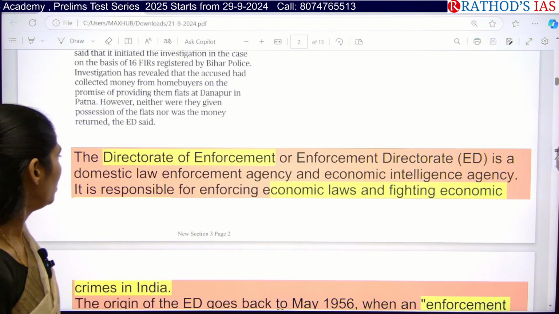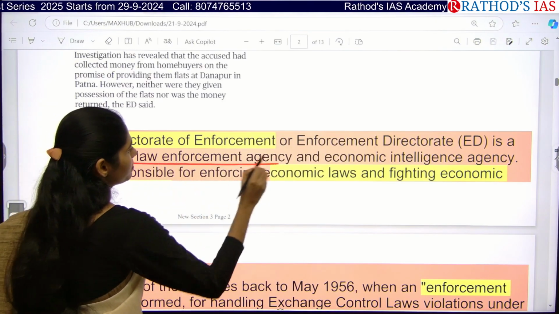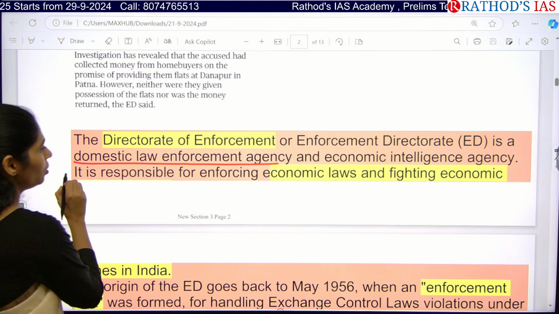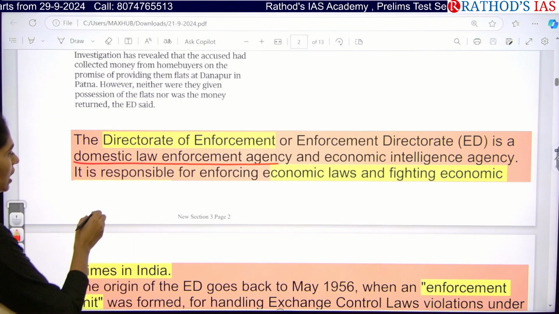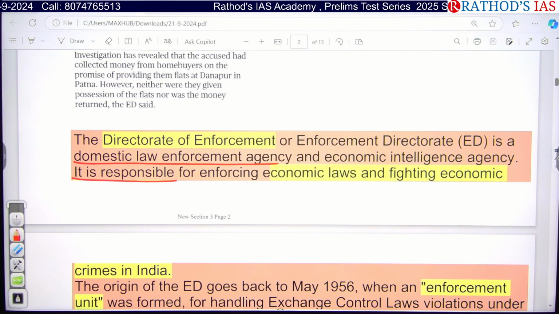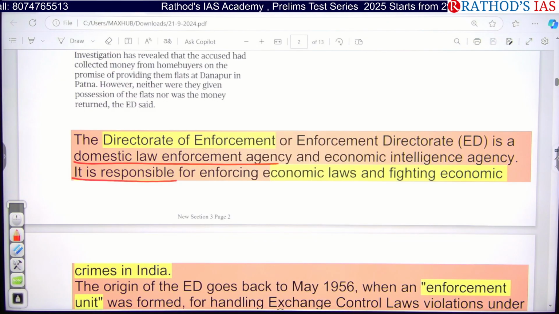So if you see some facts regarding ED, the Enforcement Directorate or Directorate of Enforcement, it is a domestic law enforcement agency. Domestic means within India, and it is also an economic intelligence agency. This body is responsible for enforcing economic laws and for fighting economic crimes in our country. Money laundering is also one of the economic crimes that will be dealt with by this ED.